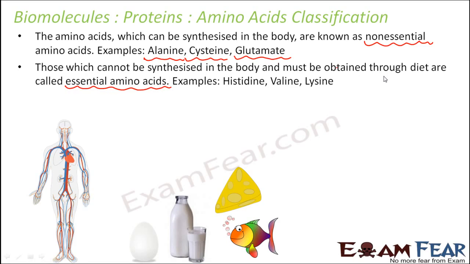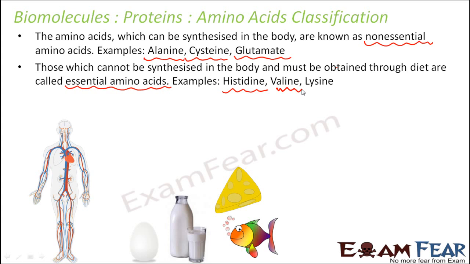Because they contain those essential amino acids which cannot be produced in your body. If you do not eat them, you will be deficient in those essential amino acids. So in order to get those amino acids, we should eat a protein rich diet.